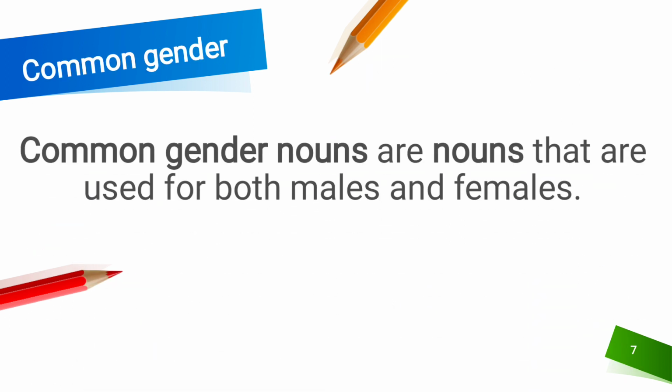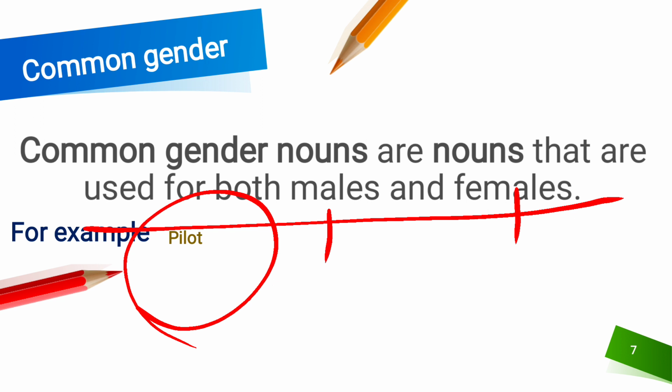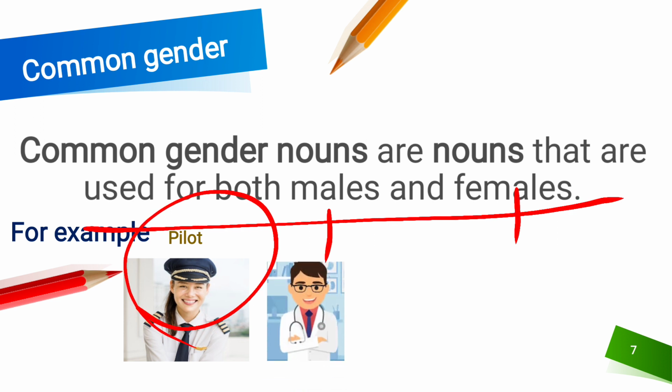Common gender. What is common gender? Common gender nouns are nouns that are used for both males and females. For example, pilot. Pilot may be a girl and pilot may be a boy also, right? That's why we cannot say certainly whether a pilot is a boy or girl. That is used for both. That's why pilot is a common gender. I'll show you a picture. You can all see that she is a lady pilot, right? Yes, doctor. Doctor may be a lady and doctor may be a man also, right? So it's a common gender that is used for both.